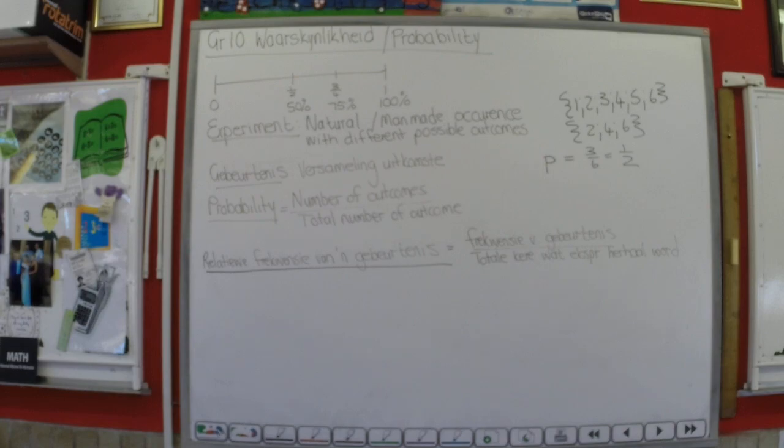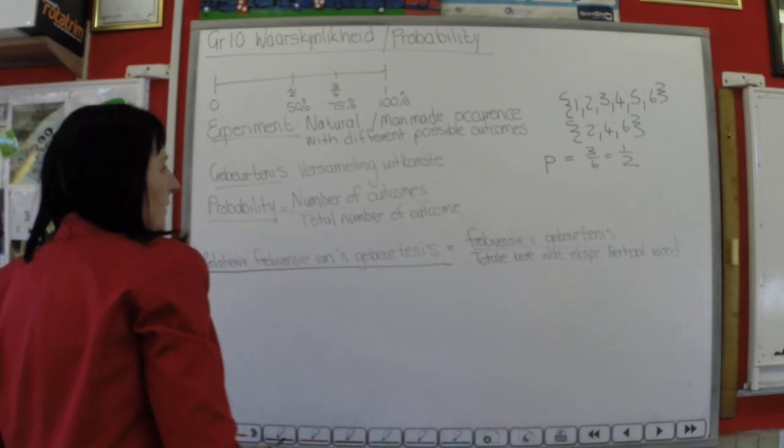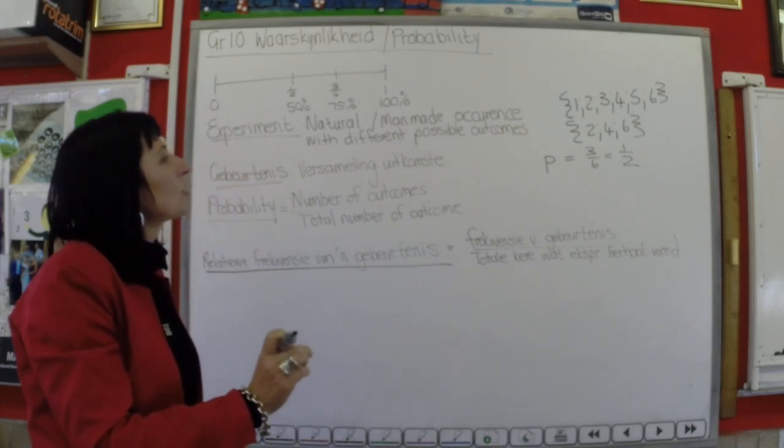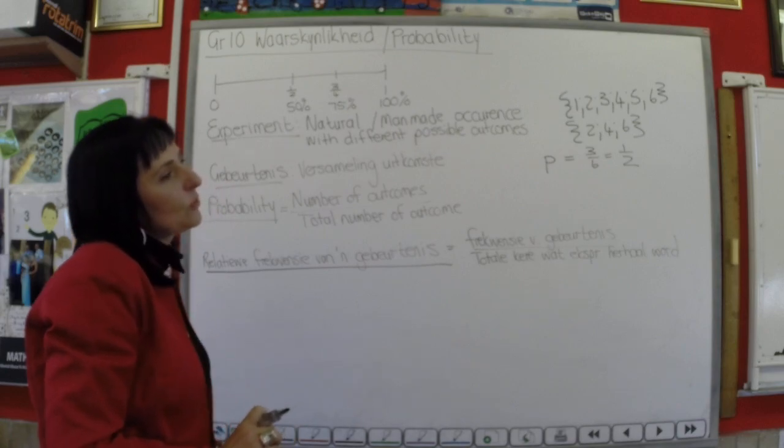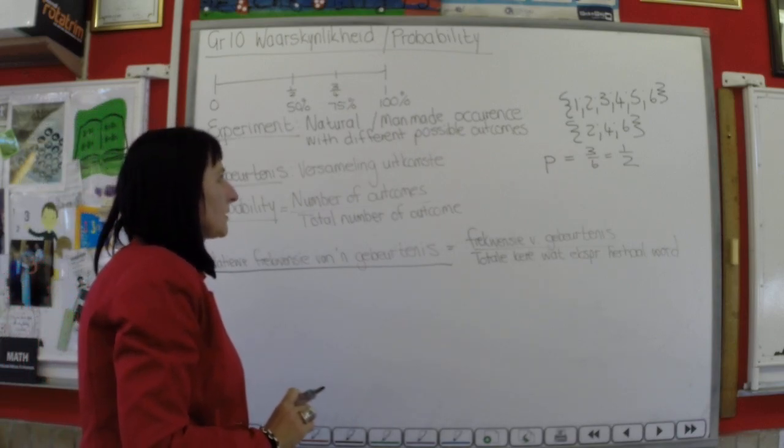Kom ons gaan kyk na die volgende ouetjie. 'n Muntstuk word opgeskiet. Wat is die kanse om 2 koppe agter mekaar te kry? 'n Muntstuk word 2 maal opgeskiet. Wat is die kanse om 2 koppe agter mekaar te kry?